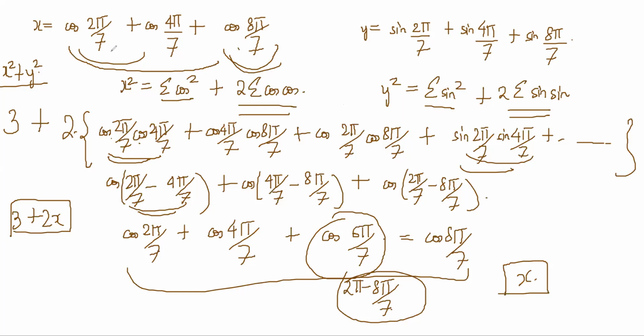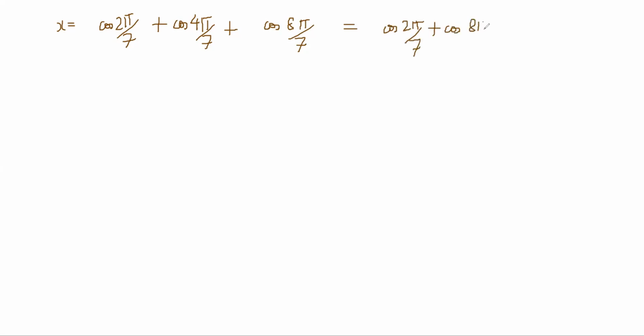And the last one, finding the value of x and y, will be slightly different. You'll have to actually calculate. How will you start calculating? Group these terms. I will do one of them. x is equal to cos 2 pi by 7 plus cos 4 pi by 7 plus cos 8 pi by 7. This becomes cos 2 pi by 7 plus cos 8 pi by 7 grouped together, and cos 4 pi by 7 I will leave.